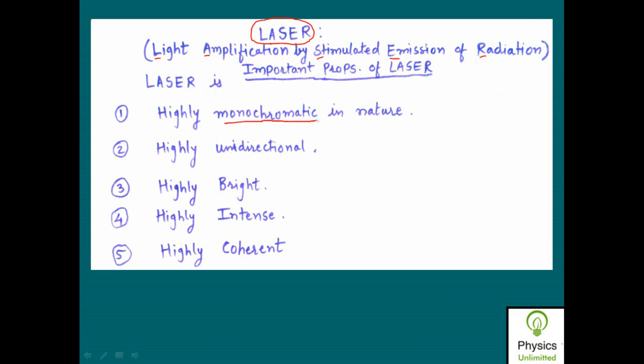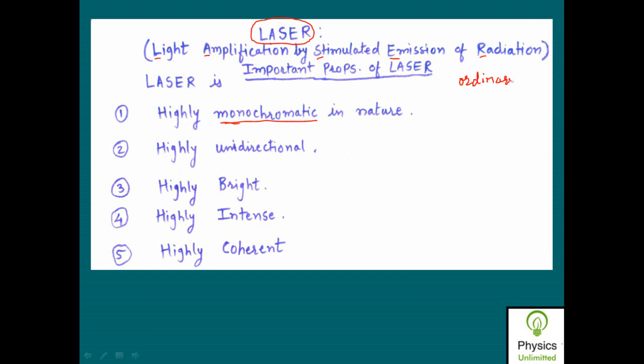You know what is meant by the term monochromatic? Monochromatic means having a single wavelength. So the laser light is highly monochromatic in nature as compared to that of the ordinary light. Ordinary light means I refer to the source of light which is emitted from any bulb or tube light and so on.